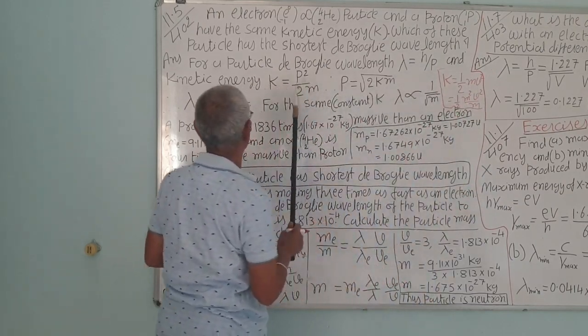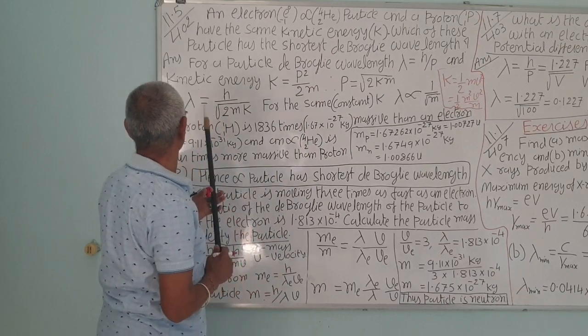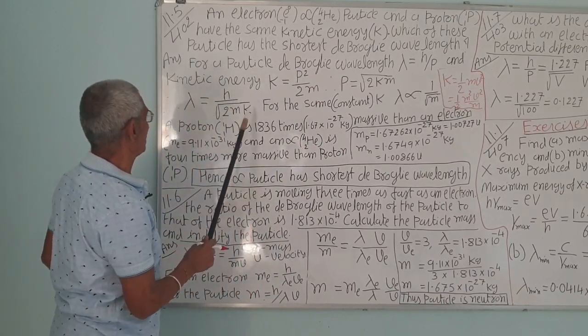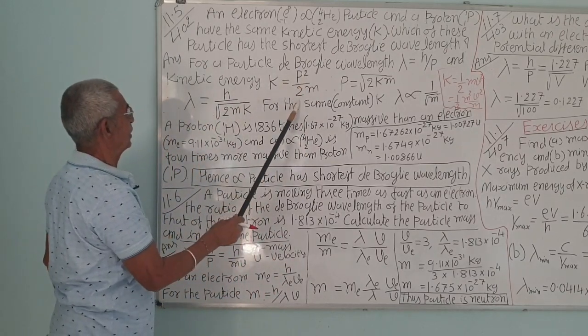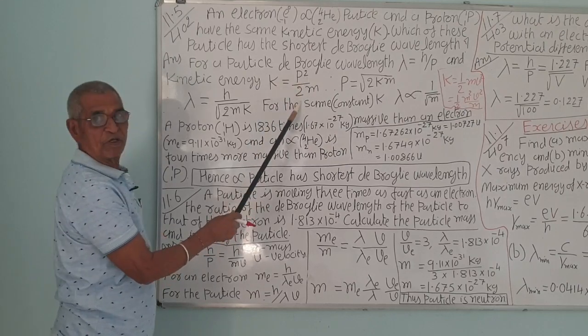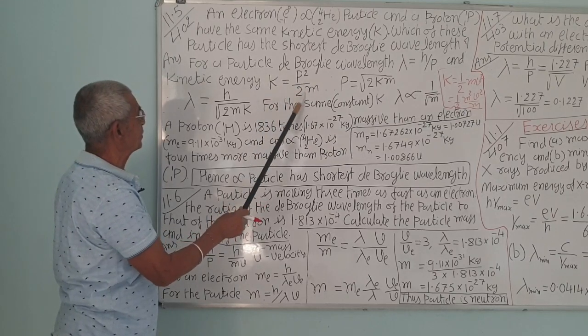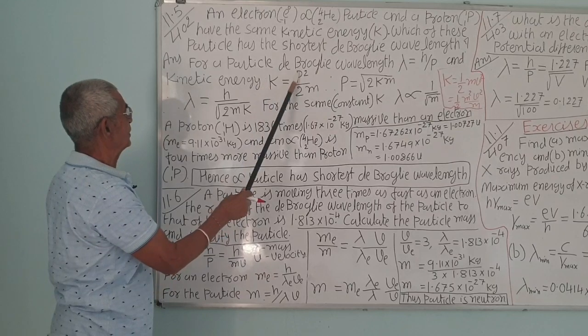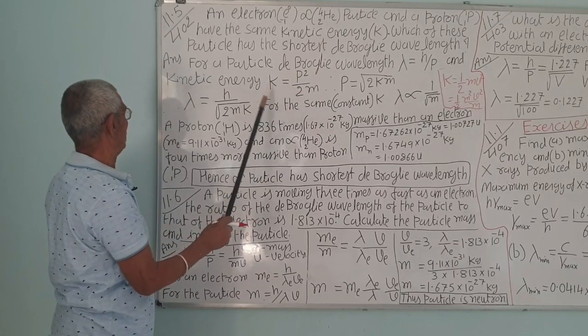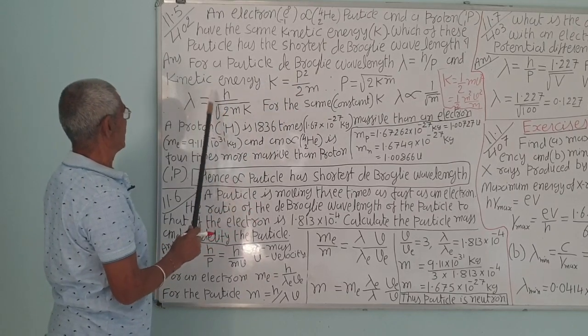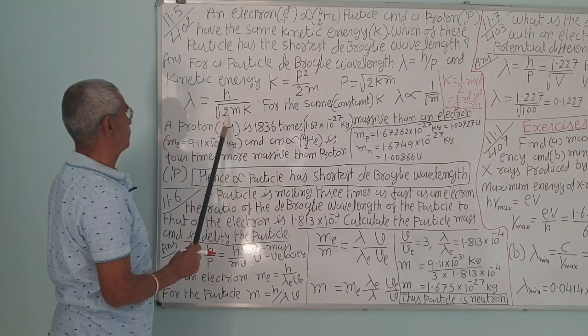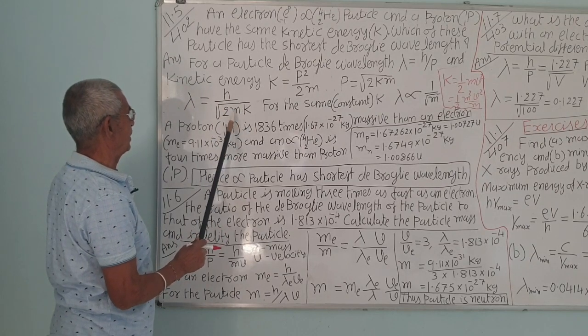So lambda is equal to h upon p. p square is equal to 2mK. So p is equal to under root 2Km. So lambda is equal to h upon p, that is h upon under root 2mK.